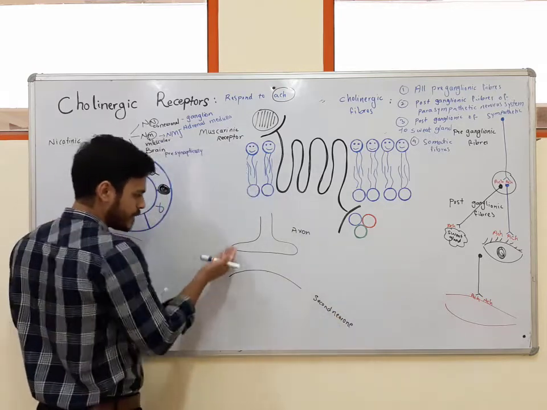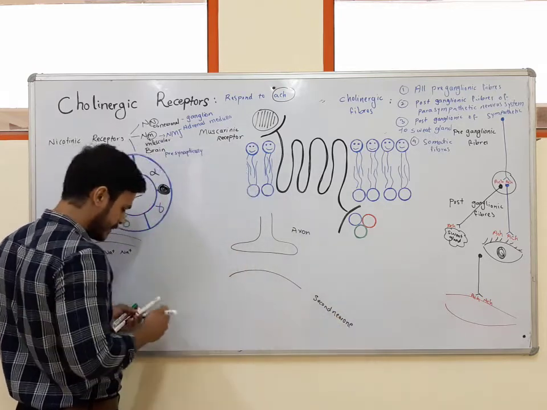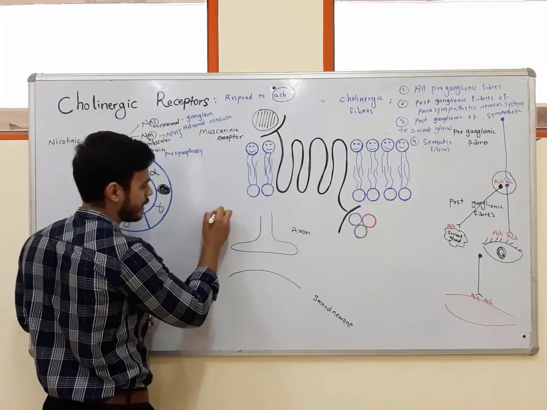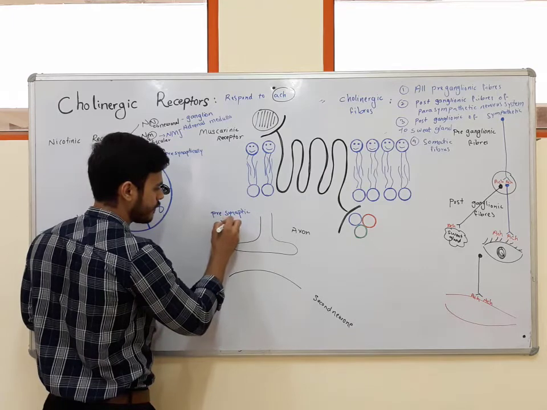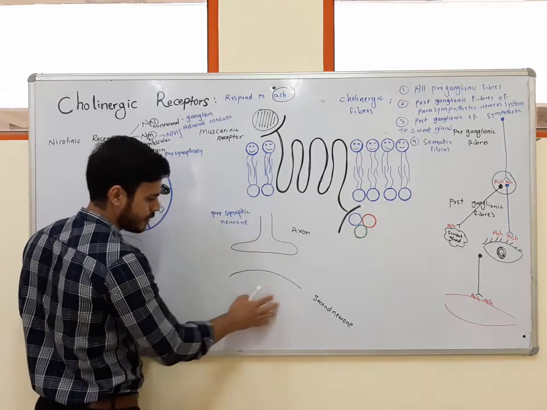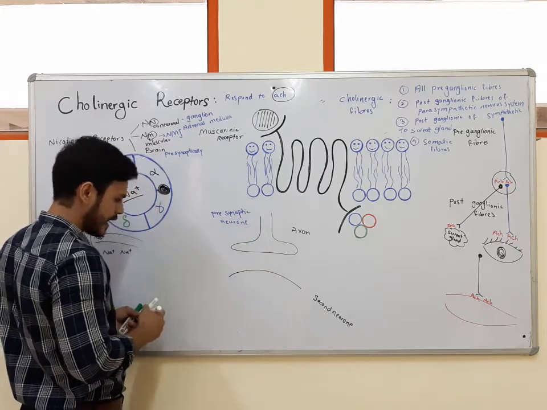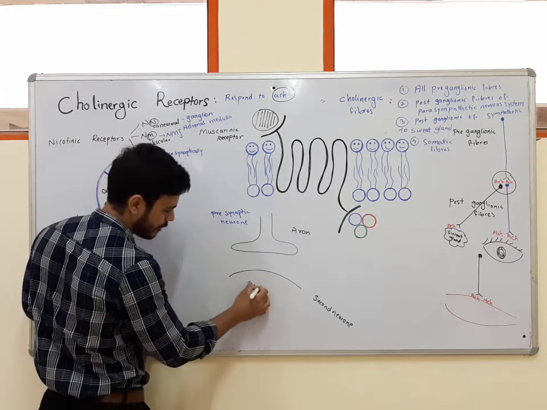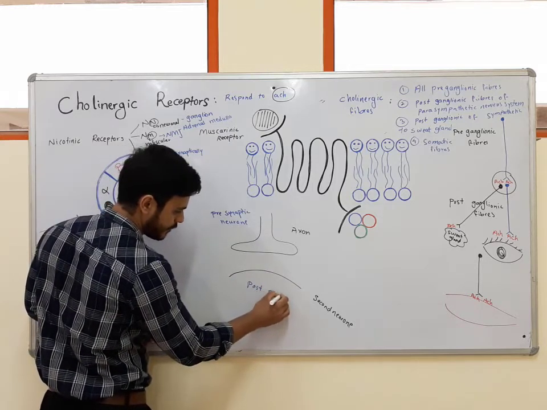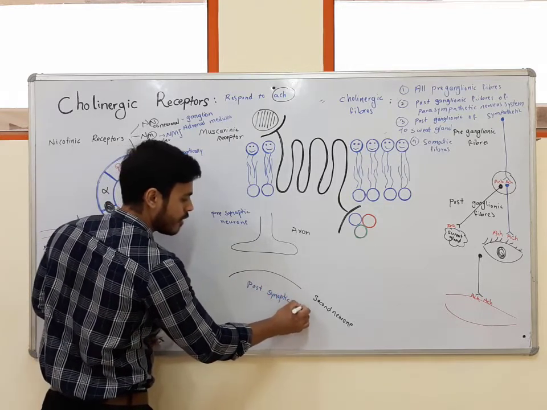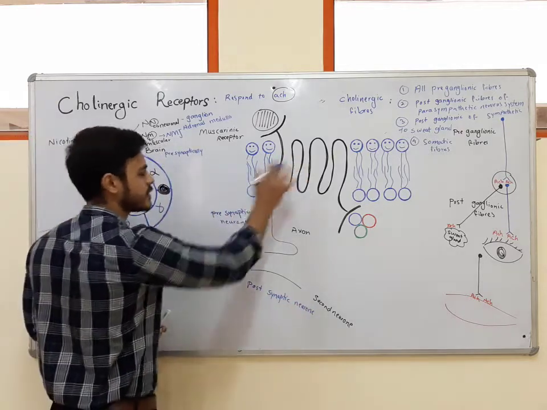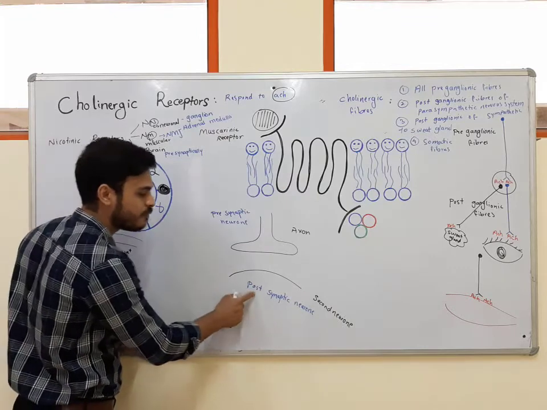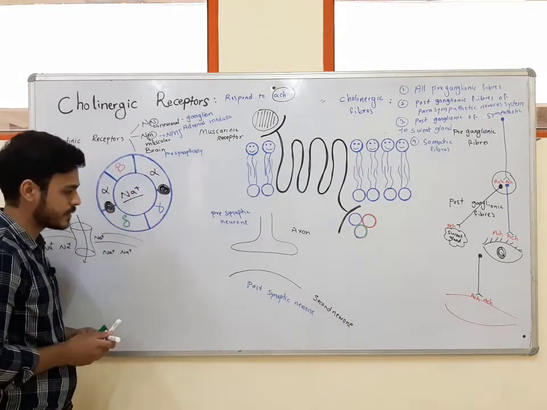This neuron, which is before the synapse, this is the presynaptic neuron. And this neuron, which is after synapse, this is the postsynaptic neuron.